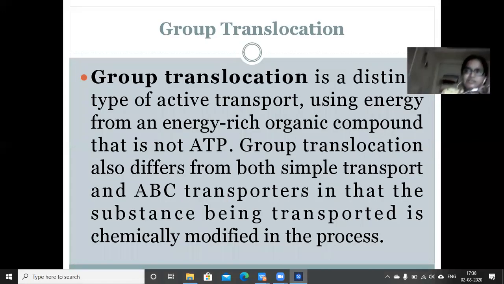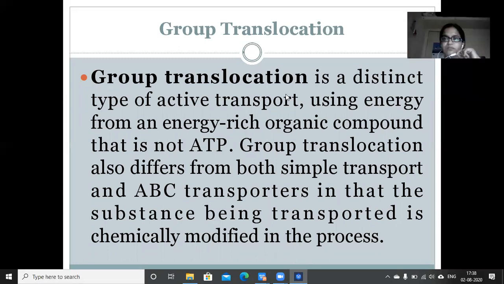And the next one is group translocation. Group translocation is a distinct type of active transport using energy from an energy rich organic compound that is not ATP. It is a type of active transport, so energy involvement is there.